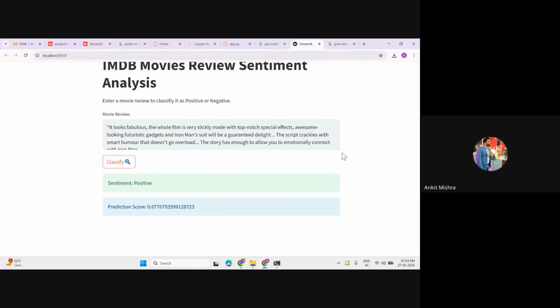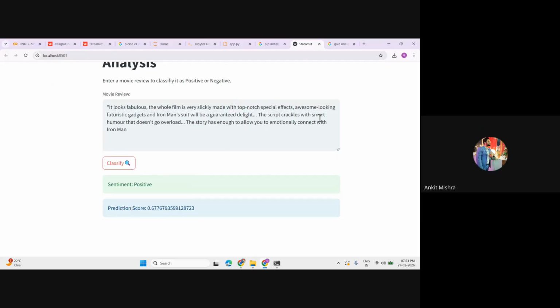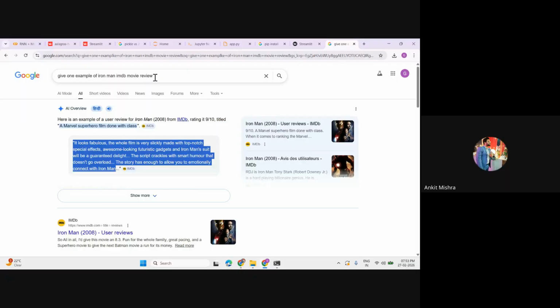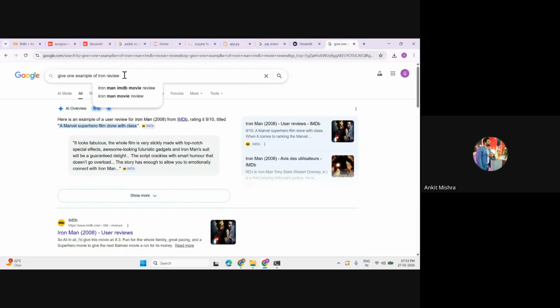Okay. Now just try to read this one. Inside this st.text_area, this will give you the text to read out, right? It looks fabulous. The whole film is very slickly made with top-notch special effects and so on and so on. And you're getting the positive, right? Okay. Can we just try something like this? Instead of this Iron Man, let's try with some book review. Well, we haven't trained this model on books, but we generally consider this as transfer learning, where we have trained our model on some other data set, but we are using this for a somewhat similar data set, right?